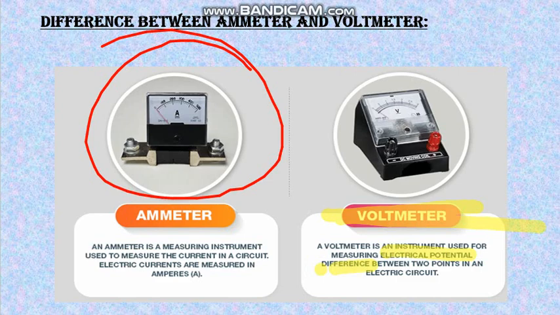So, to convert a galvanometer into a voltmeter, a wire of high resistance is connected in series to the coil of the galvanometer. So, an ammeter is a measuring instrument used to measure the current, and a voltmeter is an instrument used to measure the electric potential difference. Electric potential difference is also known as voltage.